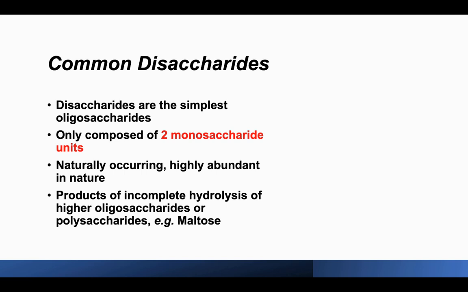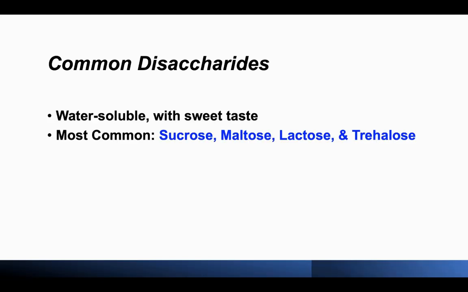They are naturally occurring and highly abundant in nature. However, some disaccharides are produced from the incomplete hydrolysis of higher oligosaccharides or polysaccharides. For example, maltose is the product of starch digestion. Most disaccharides are water soluble with a certain level of sweet taste, and the most commonly found disaccharides are sucrose, lactose, maltose, and trehalose.